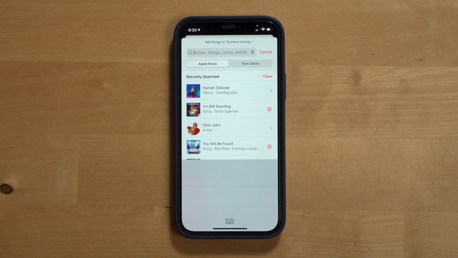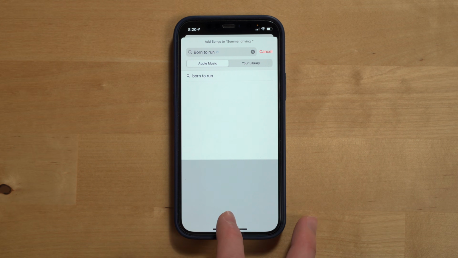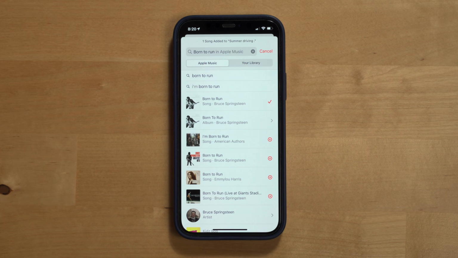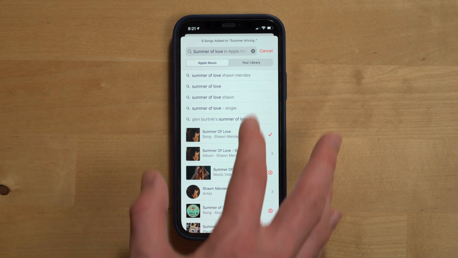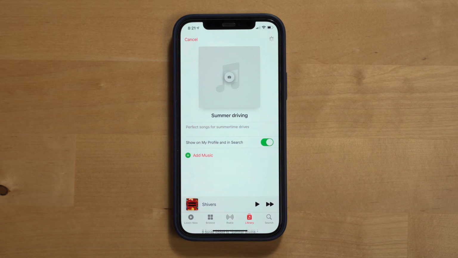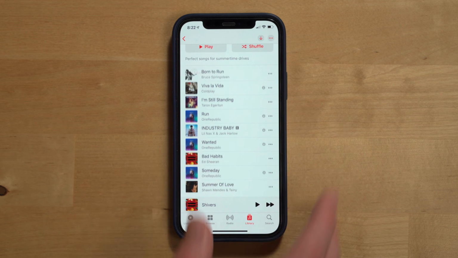This will bring up a new window where you can search either all of Apple Music or just music in your library for specific music to add to your playlist. Once you've found a piece of music that you want to add, click the plus button next to the song to add it to your new playlist. Once you've added some songs to your playlist, you can go back and start reordering them to the order you want, and then click Done to save your new playlist.